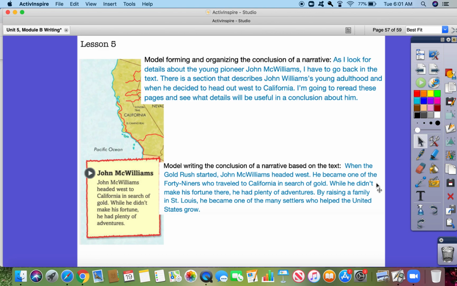So when the gold rush started, John McWilliams headed west. He became one of the 49ers who traveled to California in search of gold. While he didn't make his fortune there, he had plenty of adventures. By raising a family in St. Louis, he became one of the many settlers who helped the United States grow.